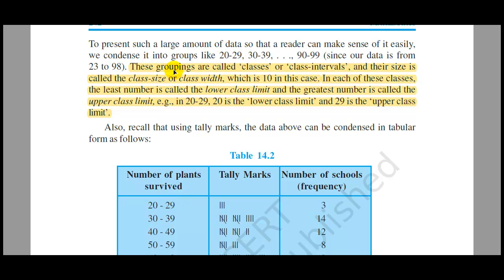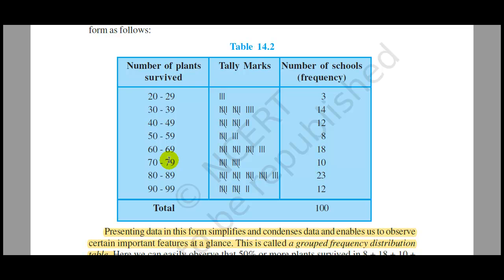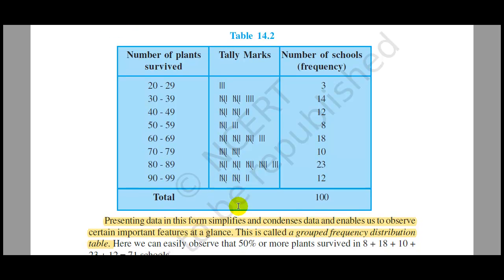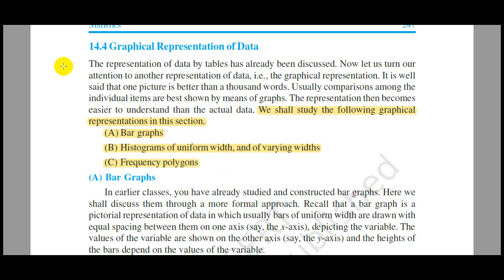So these particular groupings are called classes or class intervals, and their size is called the class size or class width. In this case it is 10, and the least number is called the lower class limit, and the greatest number is called the upper class limit. For example, in the class interval 20 to 29, 20 is the lower class limit and 29 is the upper class limit. This way of presenting data by grouping into class intervals is known as a grouped frequency distribution table. Next topic is graphical representation of data.